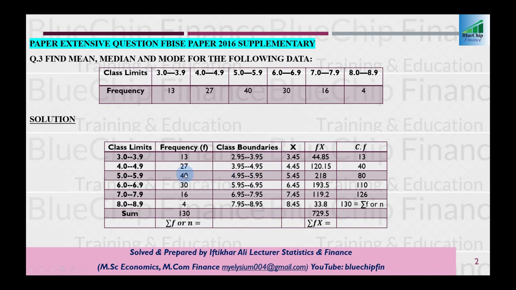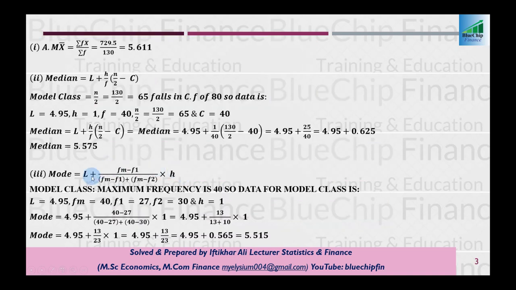So the formula for mode is L plus (Fm minus F1) divided by (Fm minus F1 plus Fm minus F2) multiplied by H, where L stands for lower class boundary, Fm stands for maximum frequency, F1 is the frequency which is before the maximum frequency, and F2 is after the maximum frequency, and H is the height of the class.